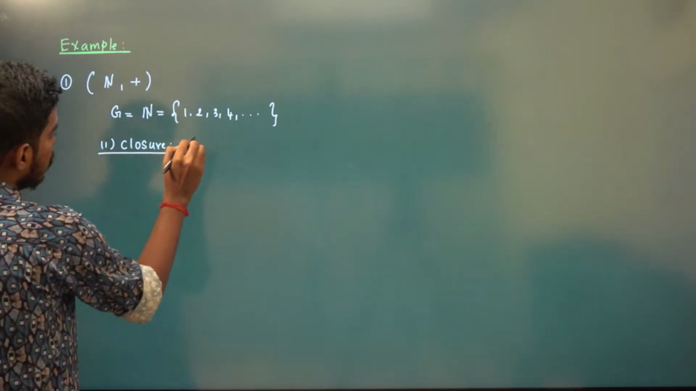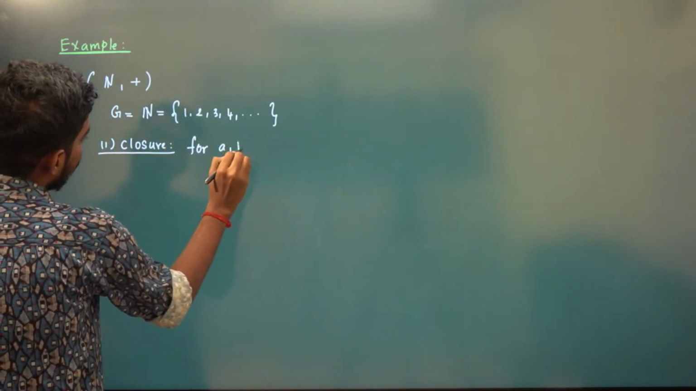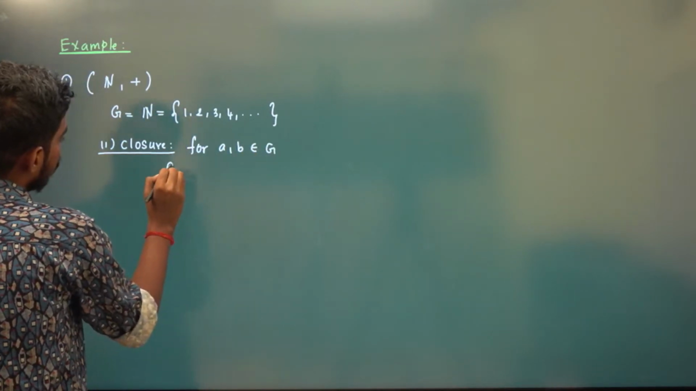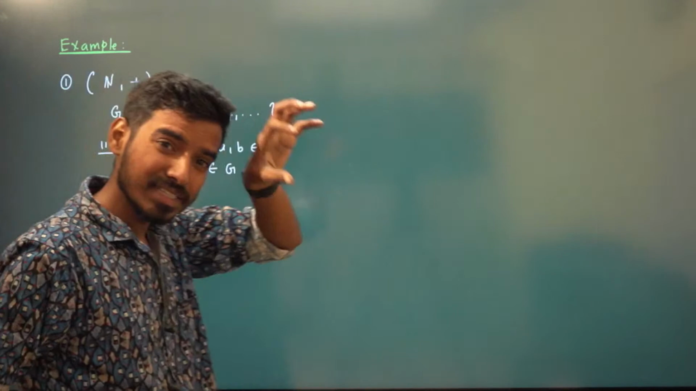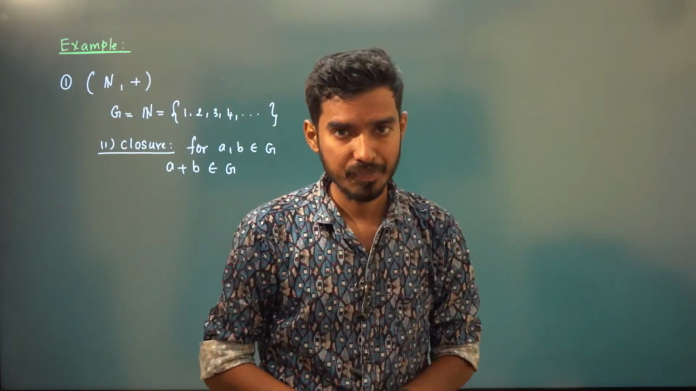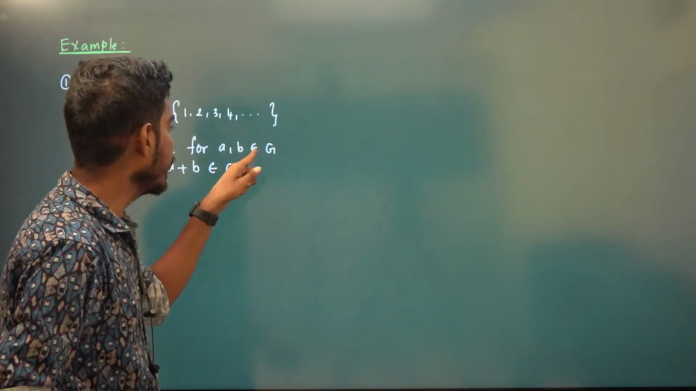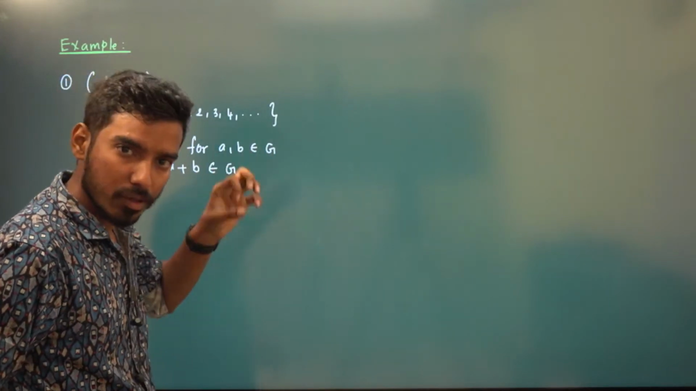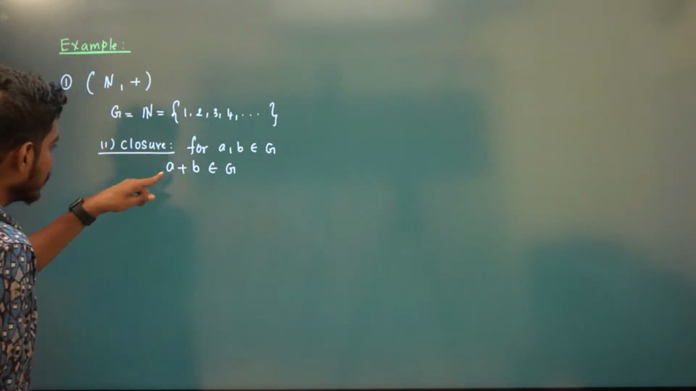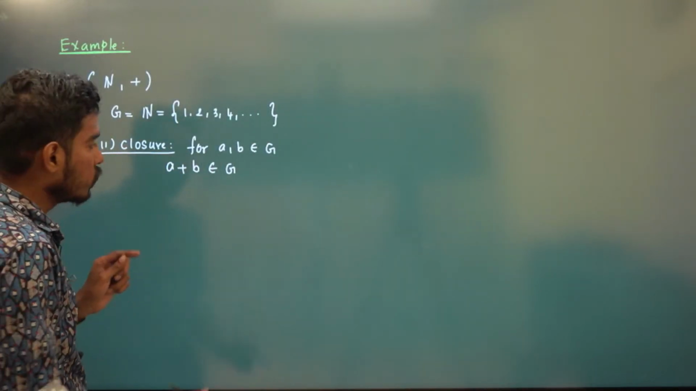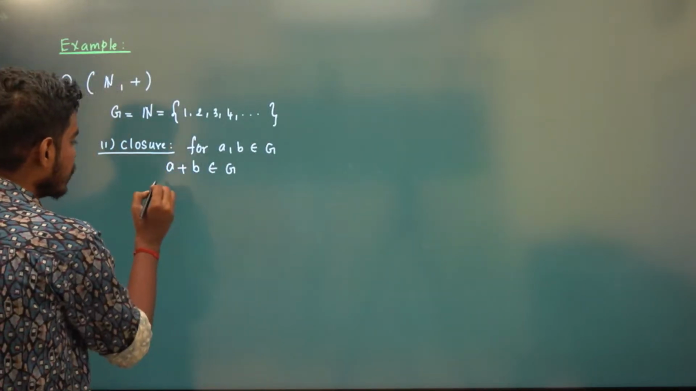So what is closure? For A, B belonging to G, A plus B has to be in G, because it is A star B, but our star is plus here. Now what is AB? AB is in G. That means you take any two arbitrary natural numbers. A is a natural number, B is a natural number. So surely the sum of two natural numbers is again a natural number.